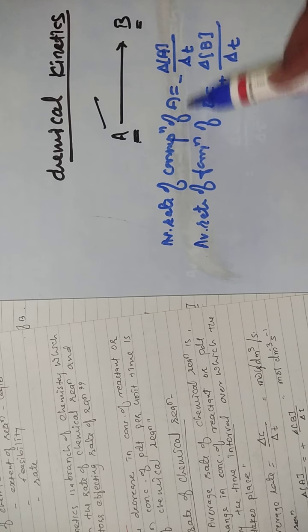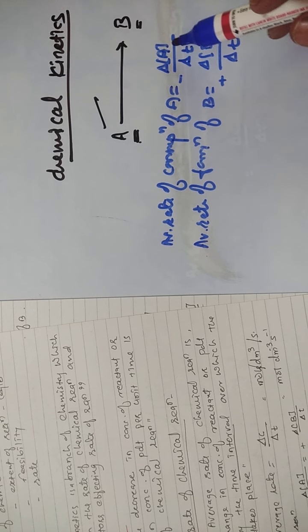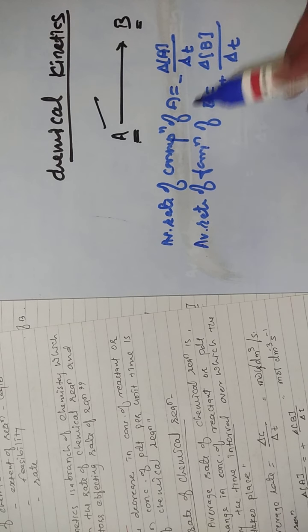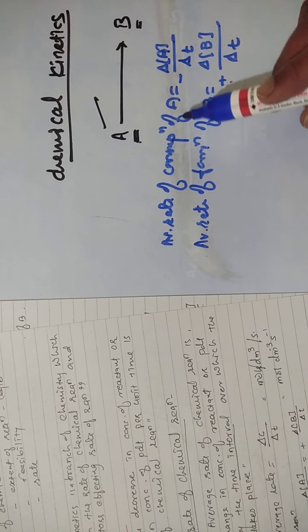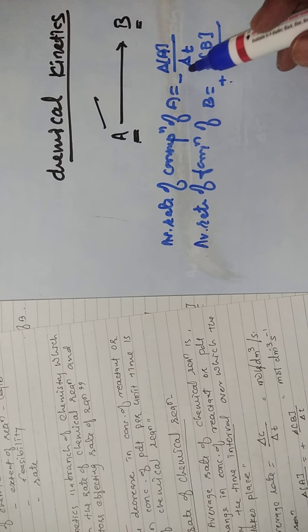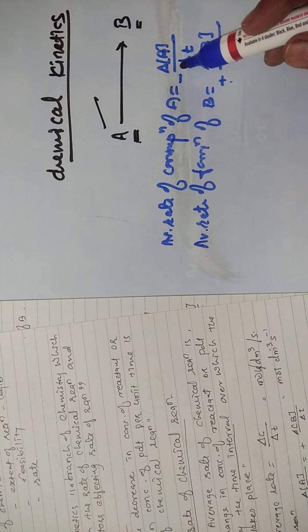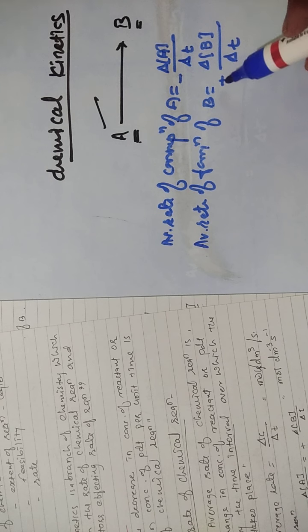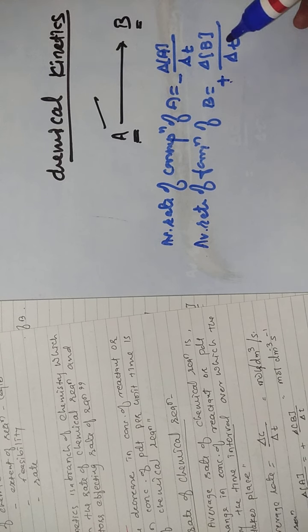See, rate of consumption of A is written as minus change in concentration delta A divided by delta T, and this is plus. Why is this minus sign put? Always for the consumption of all the reactants or any of the reactants, it is written with a minus sign, because the sign indicates that the concentration is decreasing continuously. And in the case of product, while writing the rate, a plus sign is written because the concentration is increasing. So this is the rate of consumption of reactant and this is the rate of formation of the product, right?